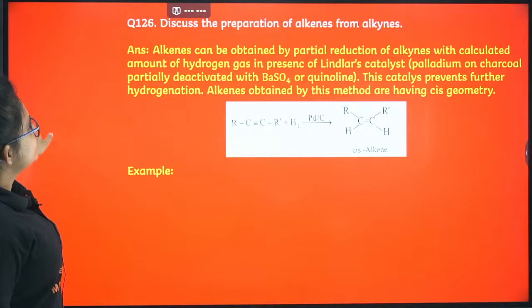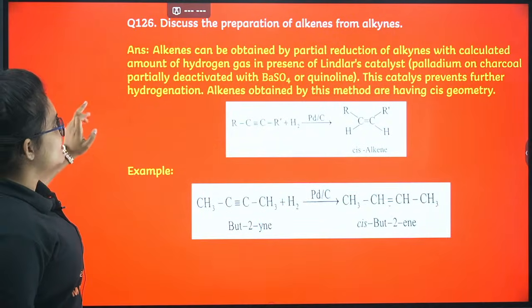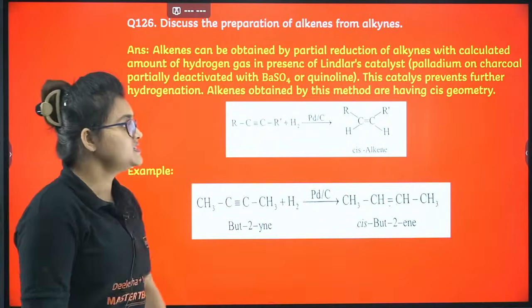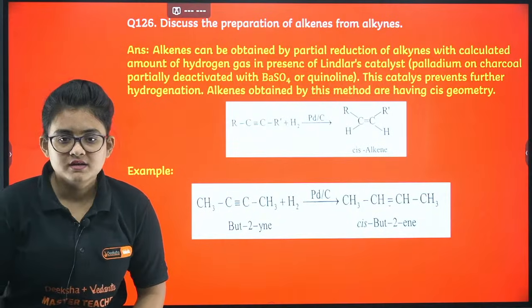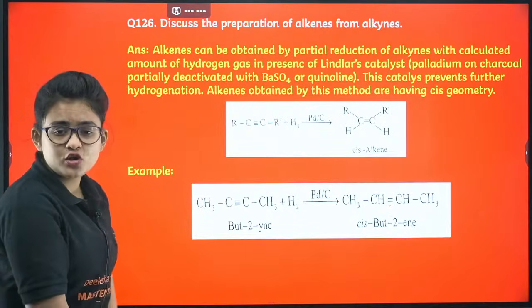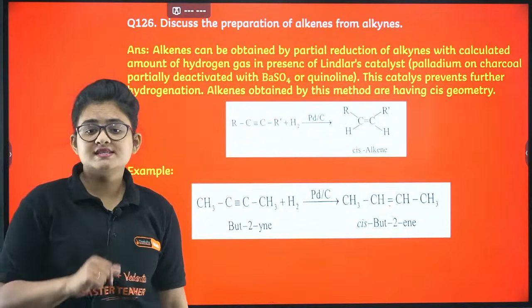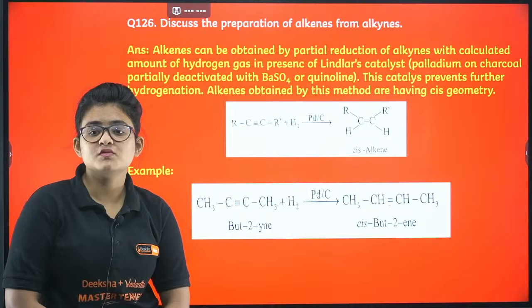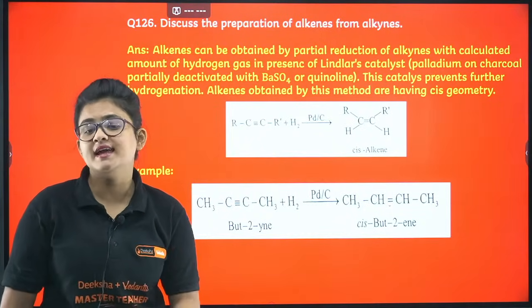Next, discuss the preparation of alkenes from alkynes. First you can use palladium on carbon or charcoal, that is basically Lindlar's catalyst. So with Lindlar's catalyst, what will you get? You will get only cis alkene, right?